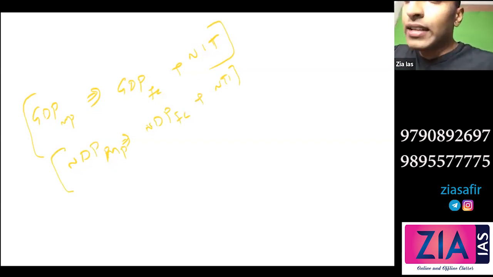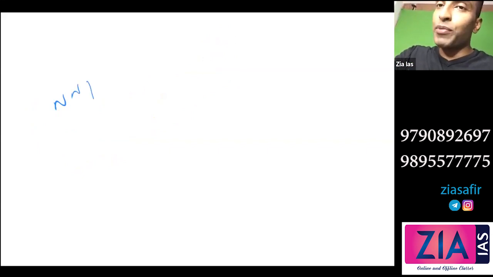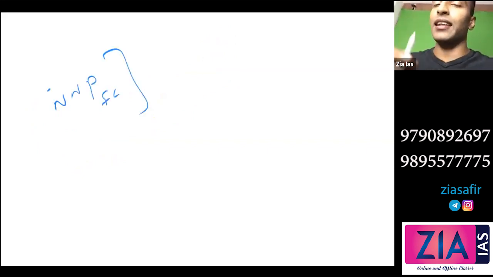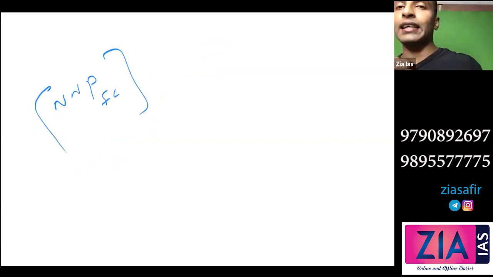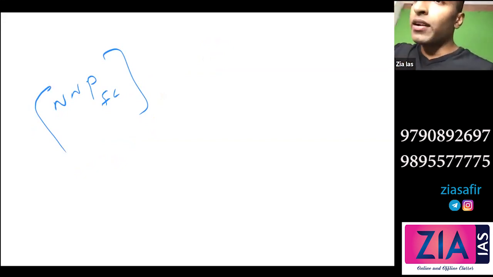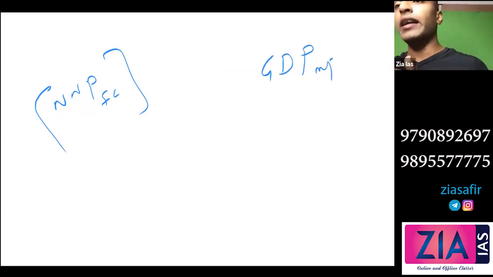Okay. Now, what is the national income? I've told you already that is net national product. So it is net national product at factor cost. This is the national income. I'll come to this point and I'll explain why it is and how it is calculated. Everything I'll explain. I'll explain in a mathematical way so that everything will be printed in your mind. So just now you understand NNP at factor cost is the national income. I want to get NNP at factor cost from what you get from market. From market, you get GDP at market price because everything is billed at the market price. Taxes are included.